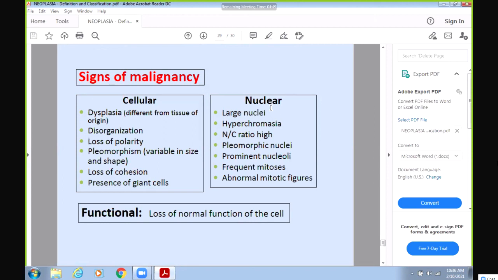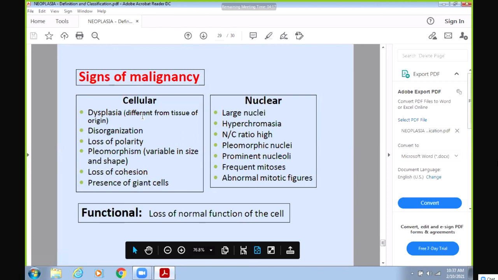In the nucleus, if the cell becomes malignant, the nucleus becomes large in size. Then the nucleus becomes dark in color, which is called hyperchromasia. The nucleus-cytoplasmic ratio will be high. Pleomorphism also applies to the nucleus, so there will be nuclei of various sizes and shapes. The nucleoli will be prominent. There will be a lot of mitosis, including abnormal mitotic figures. These are all the signs you will see in a malignant cell. Finally, the cell loses its normal function, and at that time it is called a malignant cell.